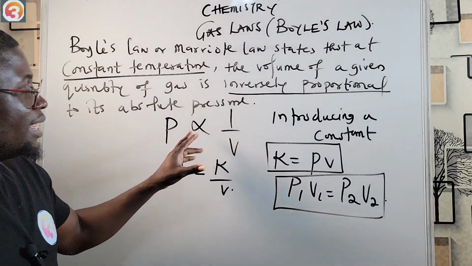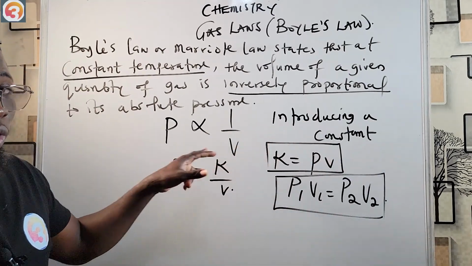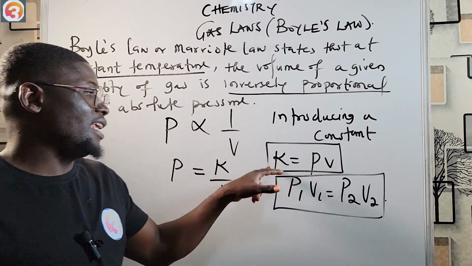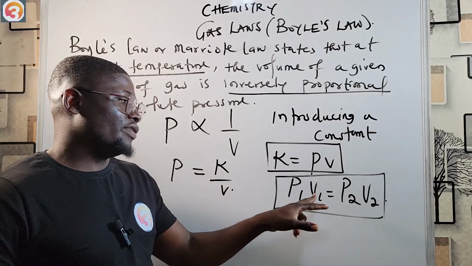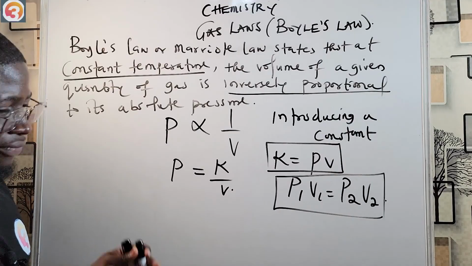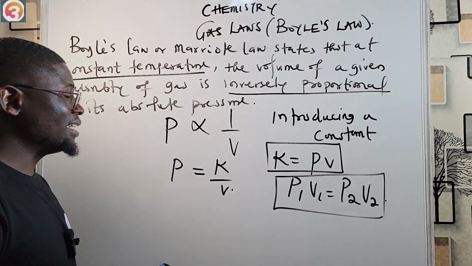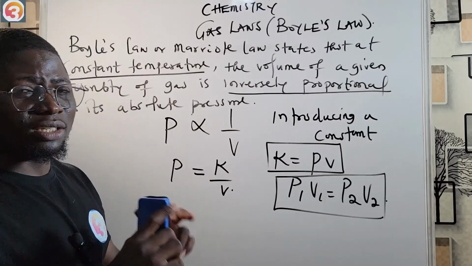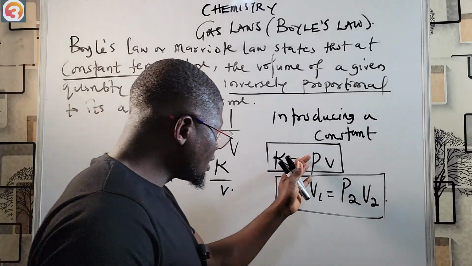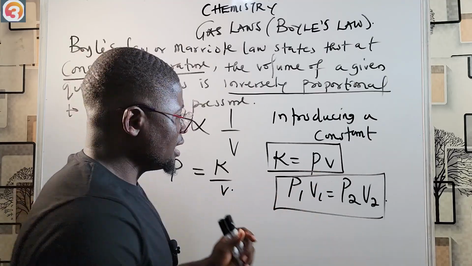All right. So P is inversely proportional to 1 over V, and if we introduce a constant K, P is equal to K over V. If you cross multiply, K is equal to PV, then P1 V1 is equal to P2 V2. These are very, very important. This means that for a given quantity of gas, PV is constant.